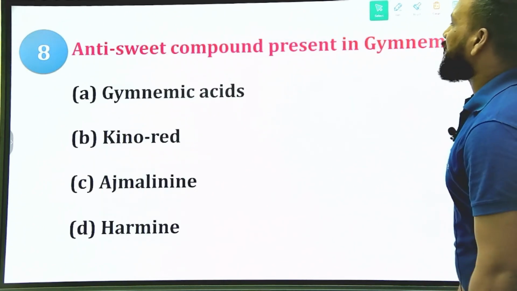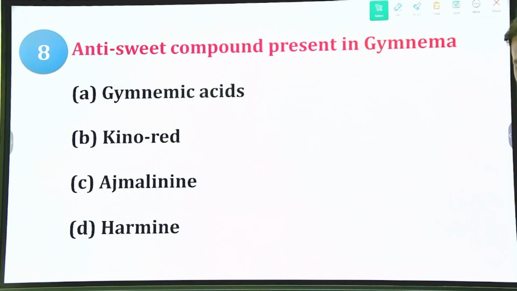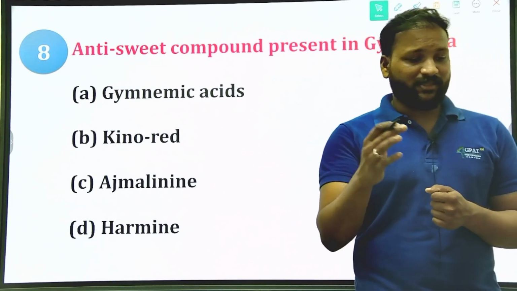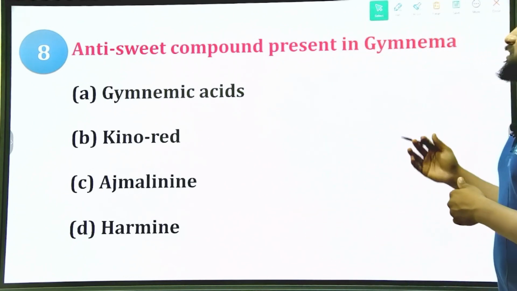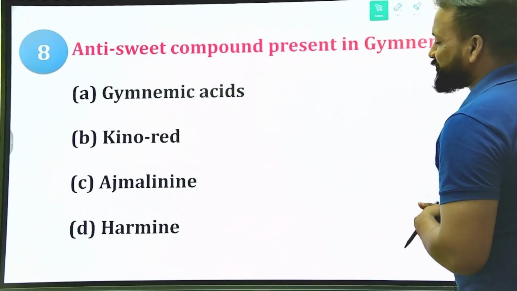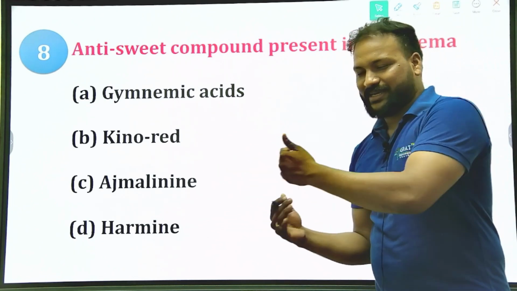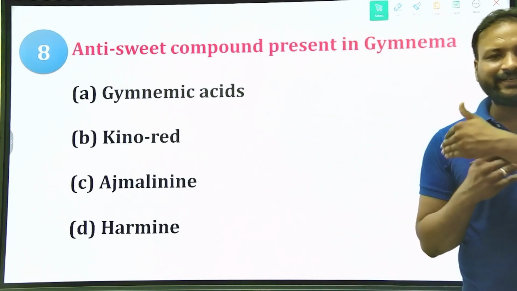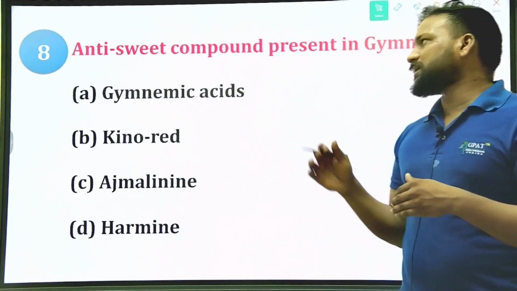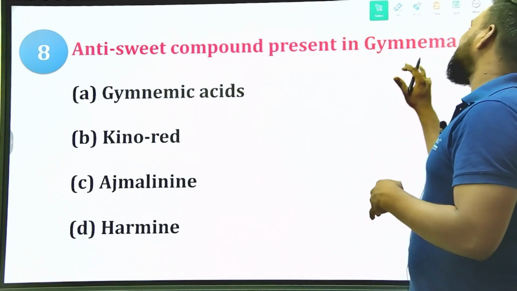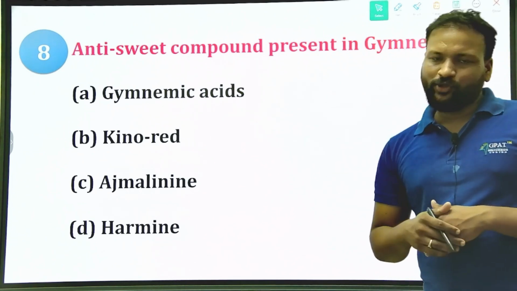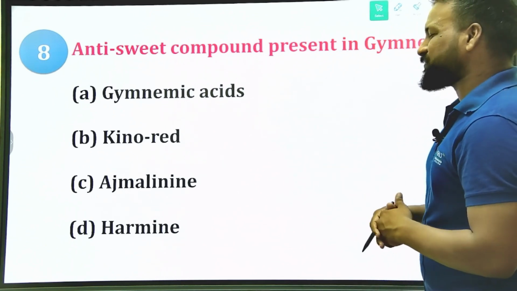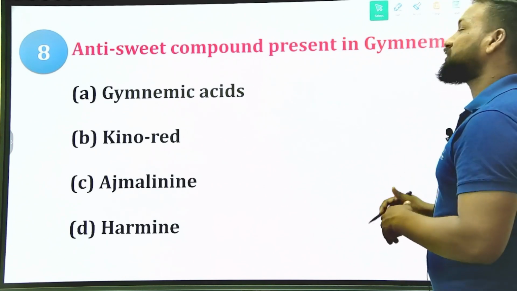What is the anti-sweet compound present in Gymnema? I need your answers in the comment box. Come on. Gymnemic acid, kinorate, azmalicin, or harmine? We came across this just now, and we are going deeper from those questions. Gymnema is an anti-diabetic drug that we already know, but what is the active constituent? Let us check the right answer.